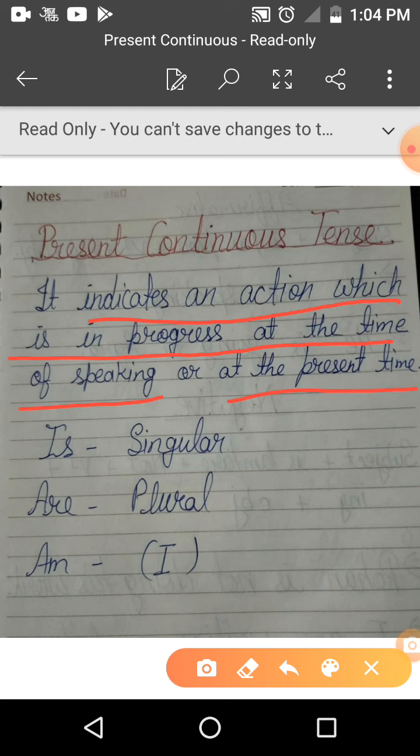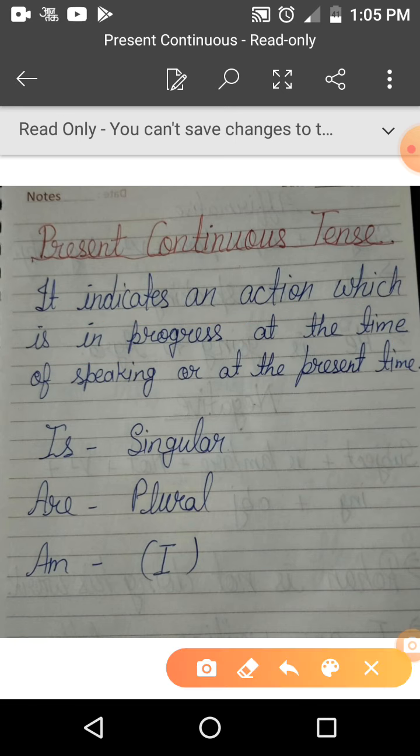Like right now I am speaking, so it comes in the category of present continuous tense. You are listening, all these words come in the category of present continuous tense when you find any action continue in present.